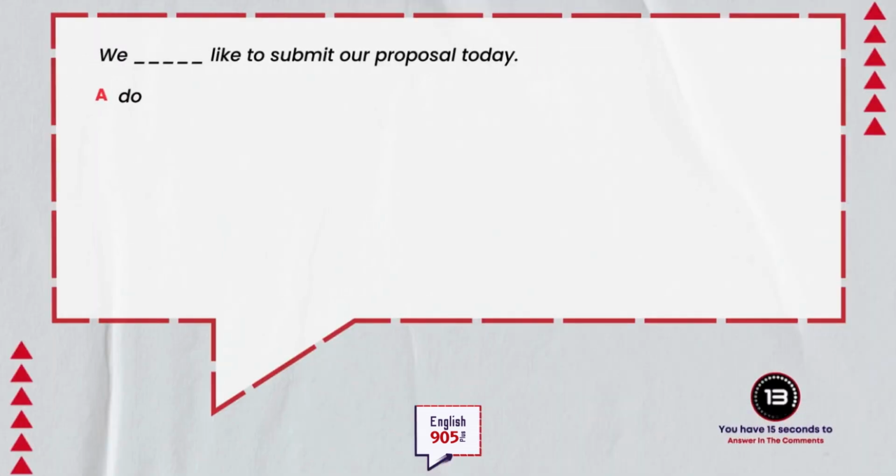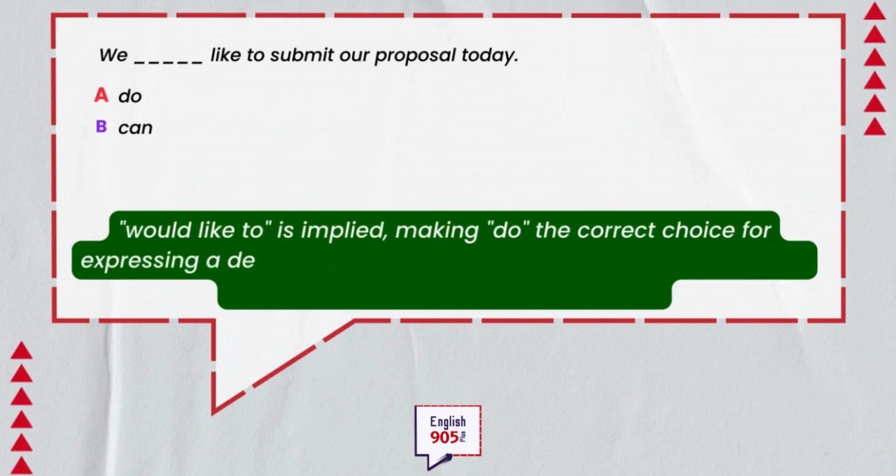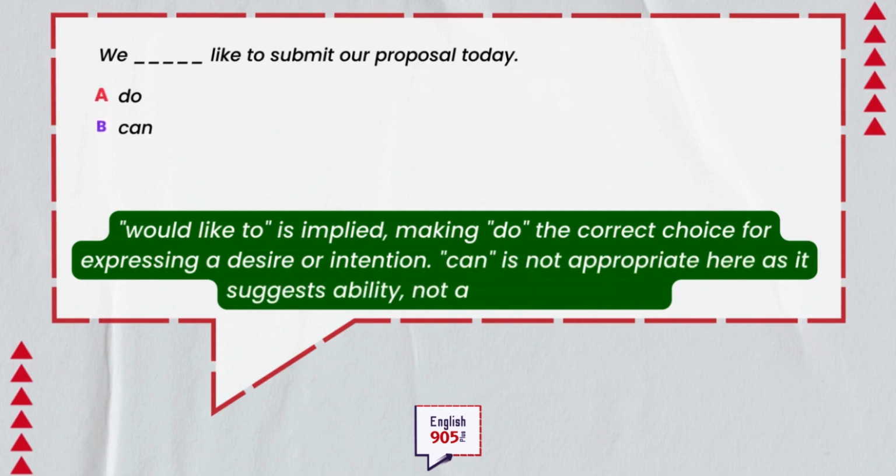A. We do like to submit our proposal today. B. We can like to submit our proposal today. Which one is correct? Answer in the comments below. Would like to is implied, making do the correct choice for expressing a desire or intention. Can is not appropriate here as it suggests ability, not a wish or intention.